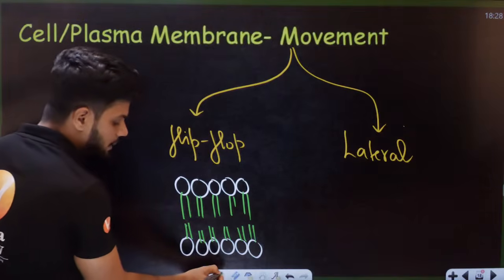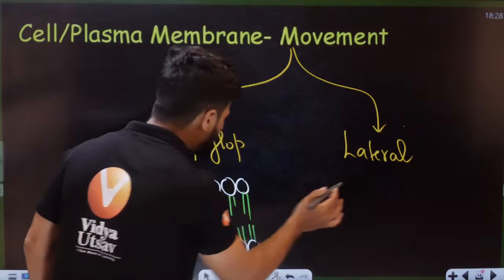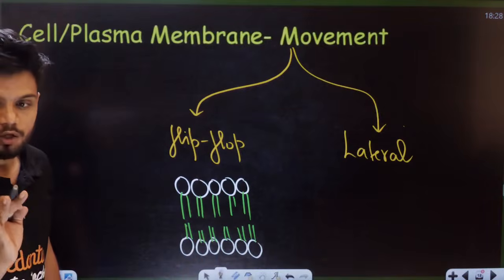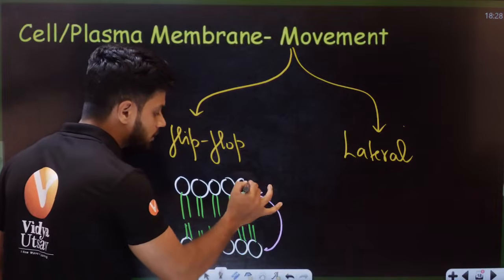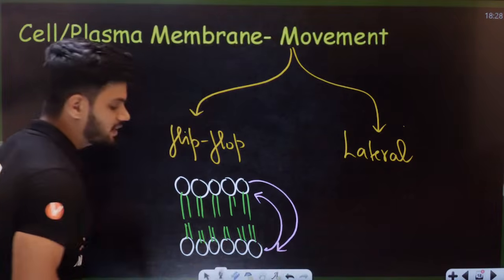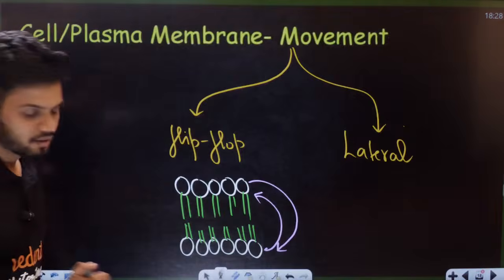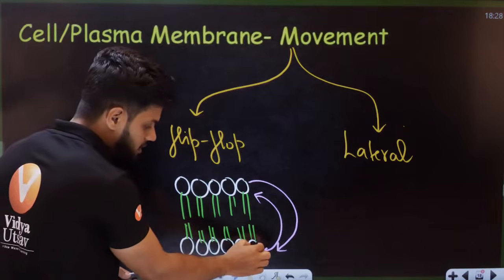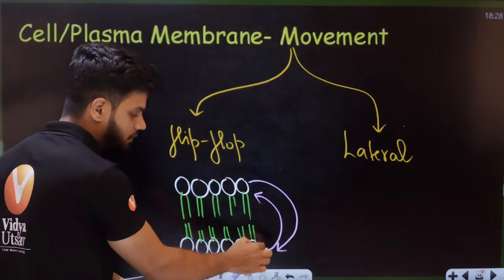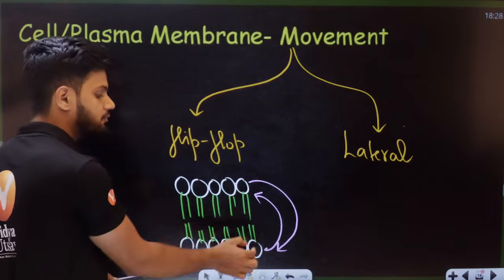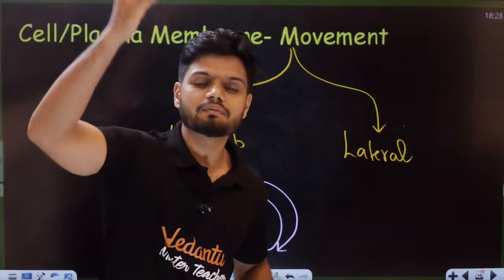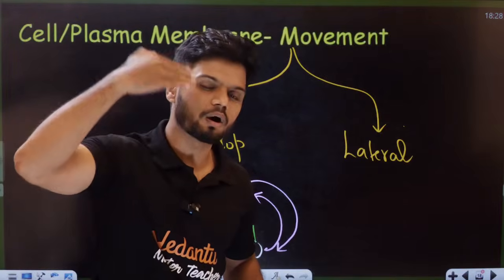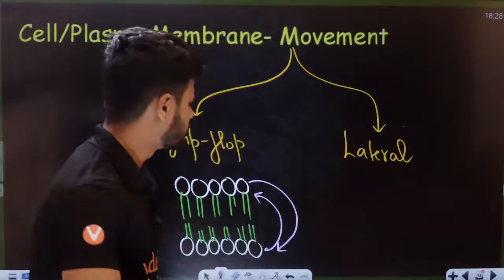So this is your lipid bilayer, students. What do I mean by flip-flop movement? This will go here, this will go here. Basically, it is like an exchange offer happening. One person will go here, and one person will come down. That is called flip-flop movement. A lipid can undergo this. They will change the membrane side only, going from upper to lower. Simple as that. Flip-flop.